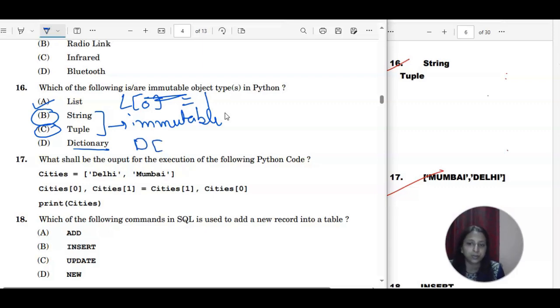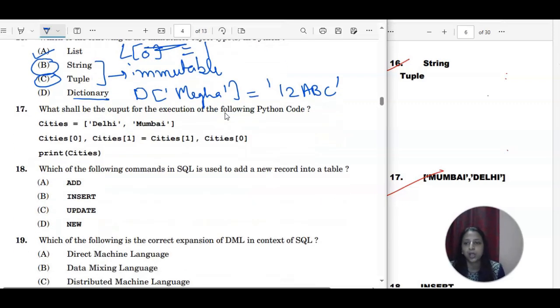Dictionary is again a mutable data type only. In a dictionary also, suppose I am writing the key here, then you can assign a value here. Anything is fine. So the correct answer for this is option B and C. What shall be the output of the execution of the following Python code? You have cities here, Delhi, Mumbai, and the condition you can see C0, C1 is being swapped. This is called swapping in Python, which is quite easy. It is possible for you to swap the values with a single statement in Python.